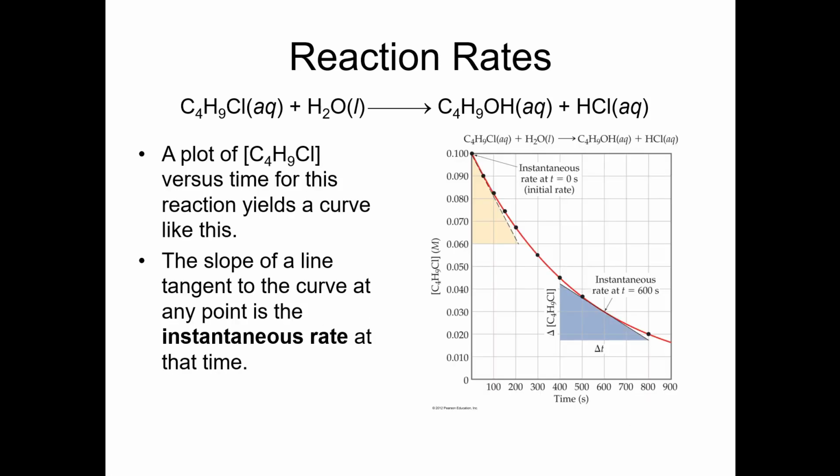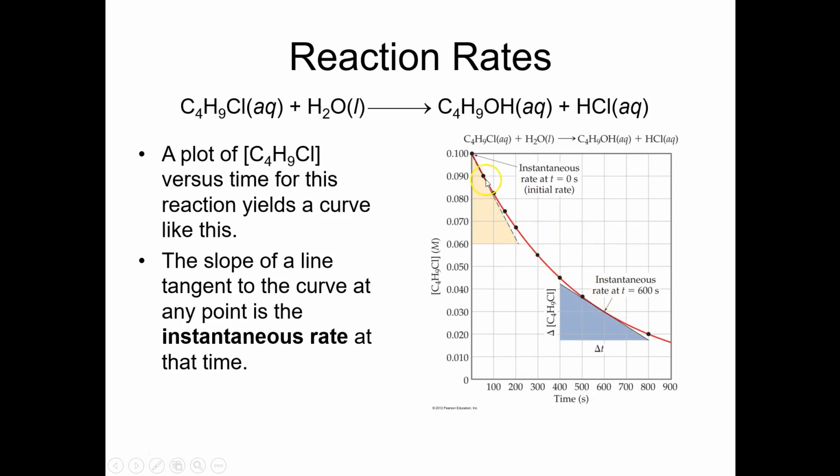Now we can take that tabulated data and actually graph it, in which we are graphing the concentration of butyl chloride as a function of time. And you will see, again, you get this kind of curve. It's not a constant reaction rate. The concentration of butyl chloride is not going down in a linear fashion as a function of time. It is slowing down as it goes.